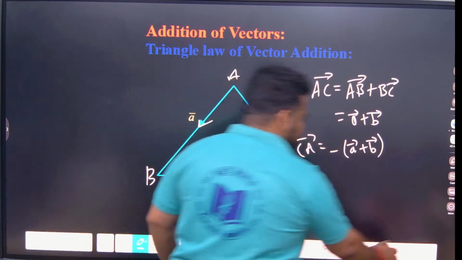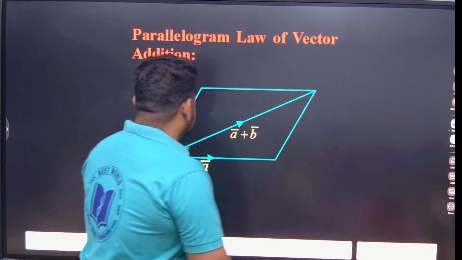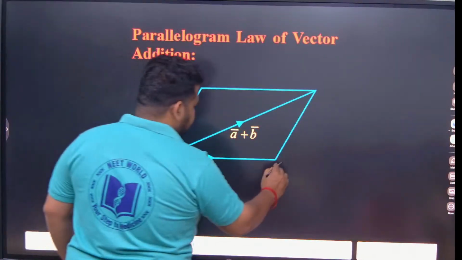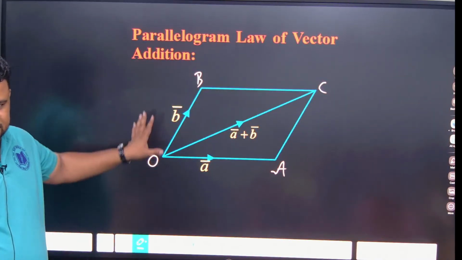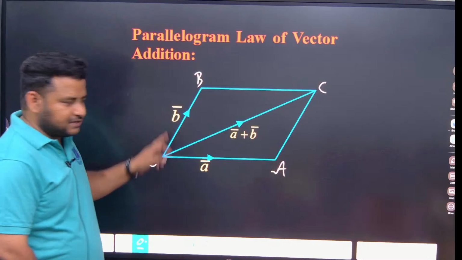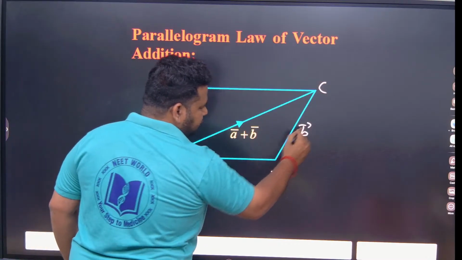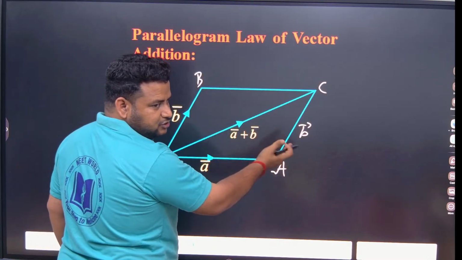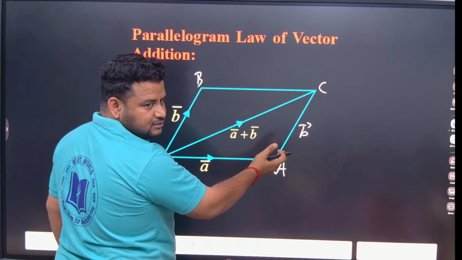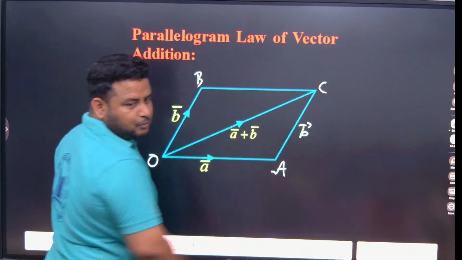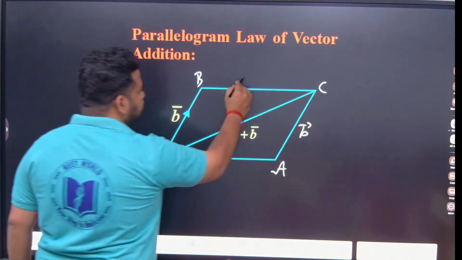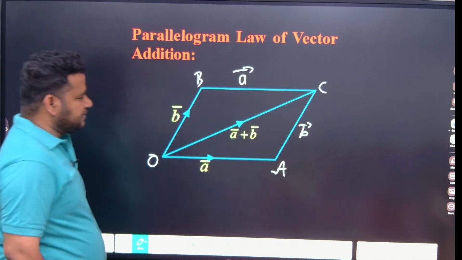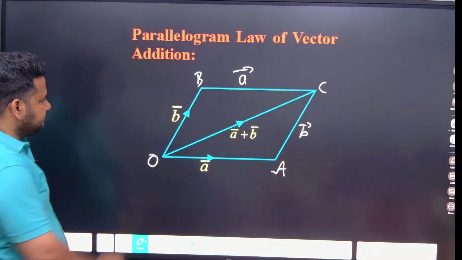That's it. Next thing we have is the parallelogram law of vectors, that is O, A, B, C. Parallelogram law of vector addition. Since it is a parallelogram, if this is vector B, this will also be vector B because they are parallel. Opposite sides in a parallelogram are equal. And this will be vector A.